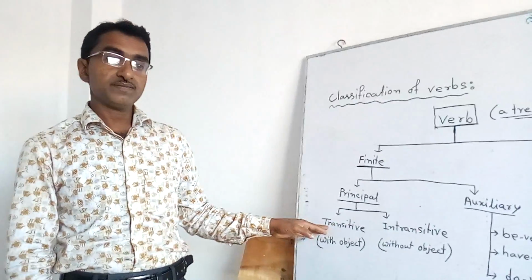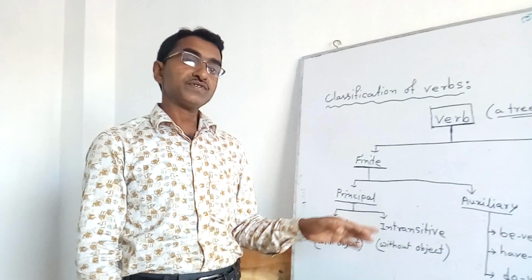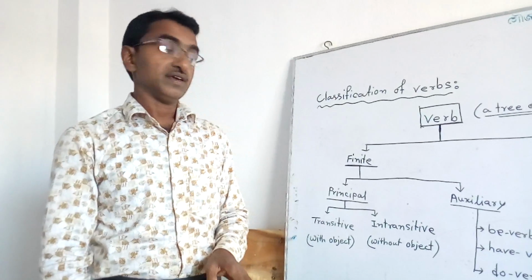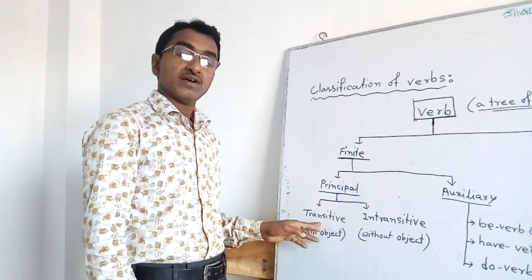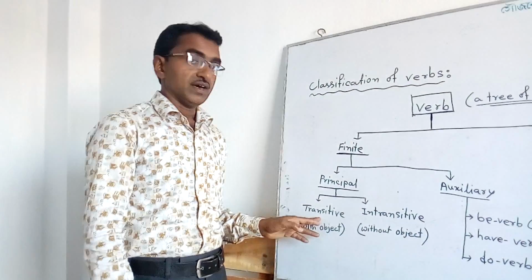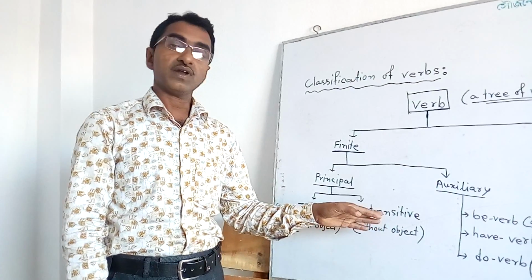What is transitive? The verb which has an object is called transitive, and without object, it is called intransitive.